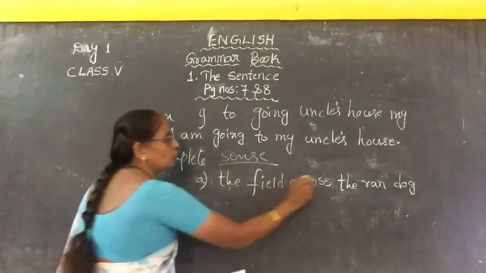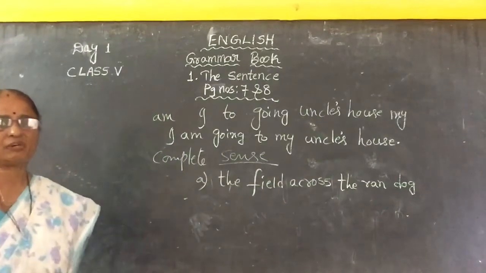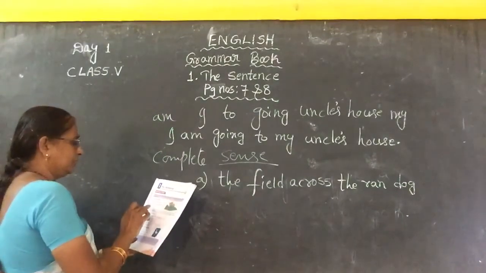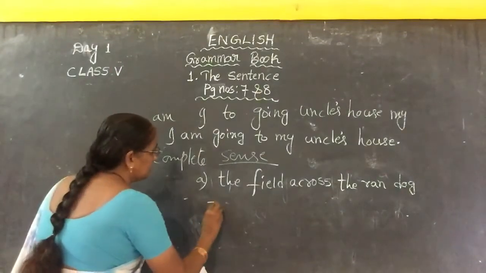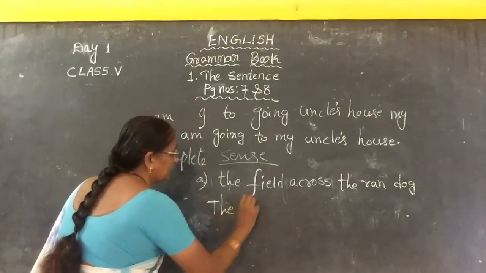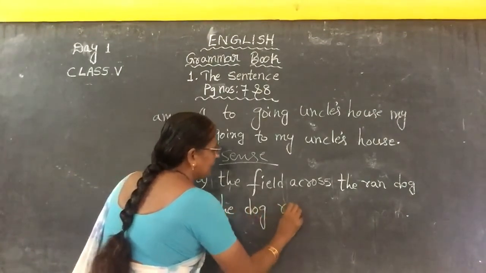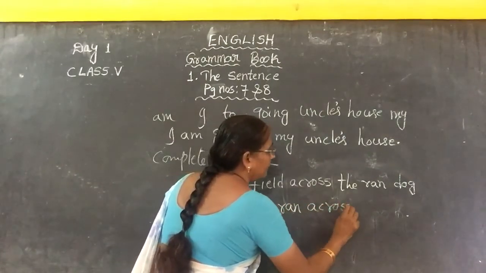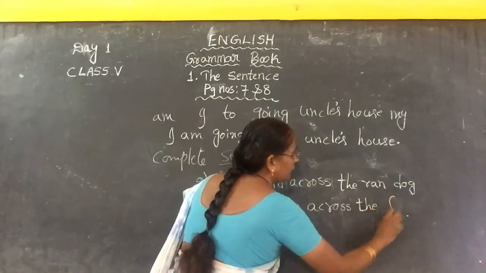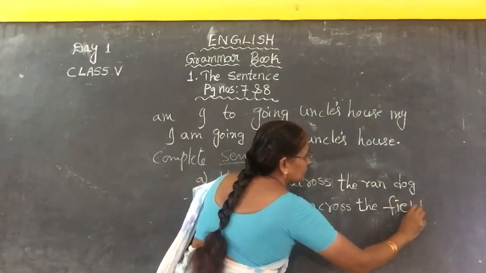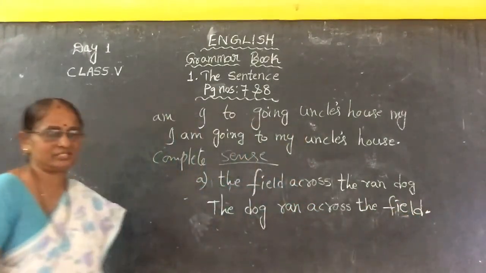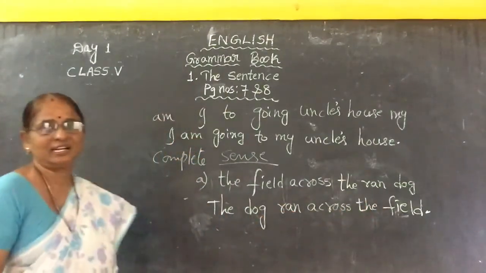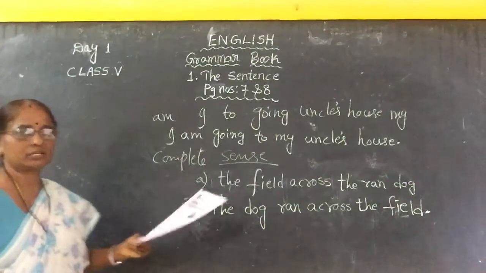See, group of words are there, but this group of words doesn't give us full meaning, children. See, how to write this answer? The dog ran across the field. This is the correct sentence: the dog ran across the field, children. Now take your textbook, everybody.